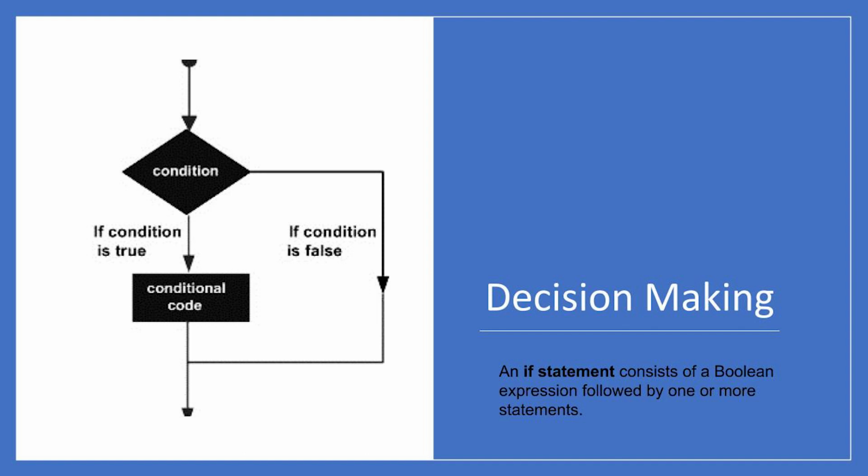Decision making or if statement. An if statement consists of a boolean expression followed by one or more statements. In the image, we have a condition and some code. If the condition results true value, only then it will move on to execute the conditional code. Otherwise, it will go to false and exit. We already learned how to write conditions in our previous slides. A programmer must know how to write and use this decision making. You will see practical examples of it in my upcoming videos.